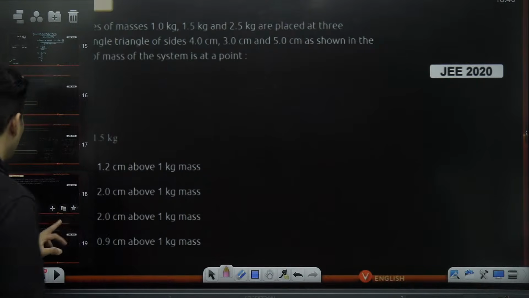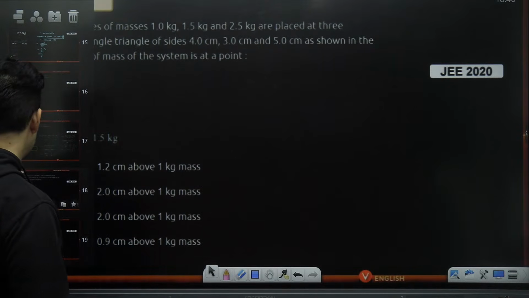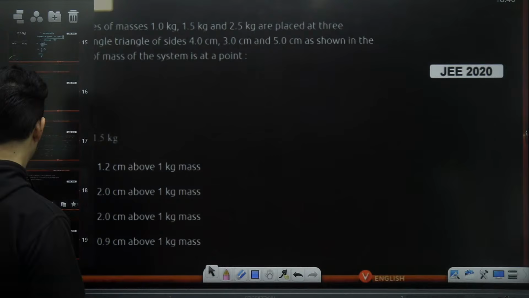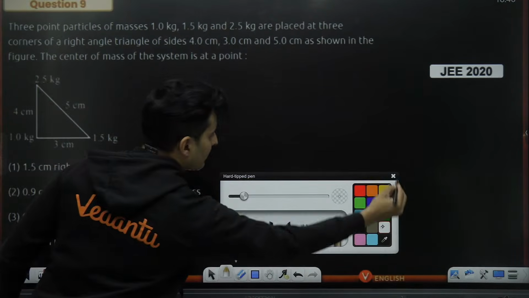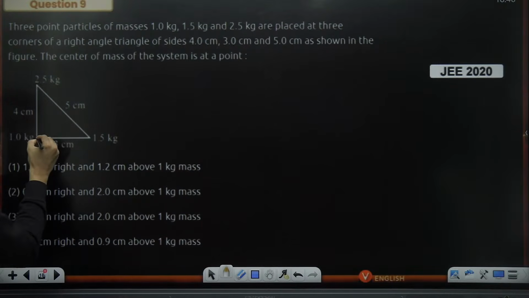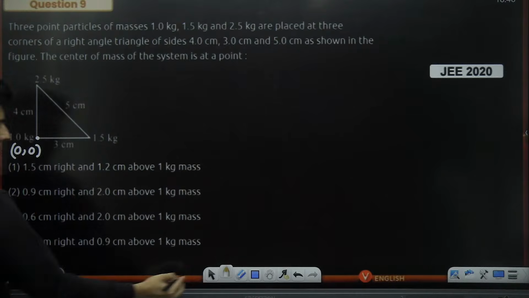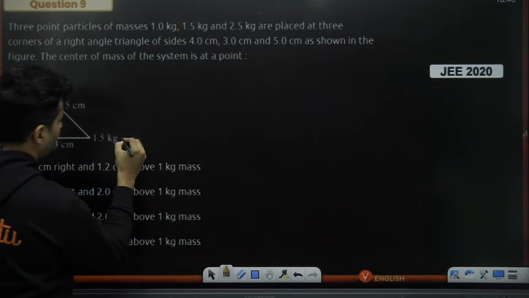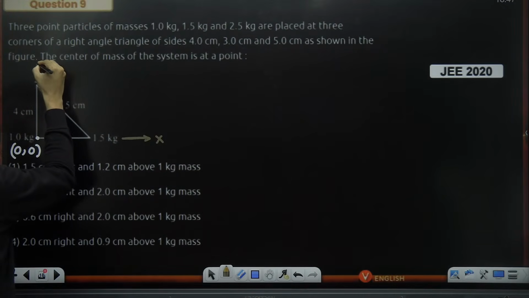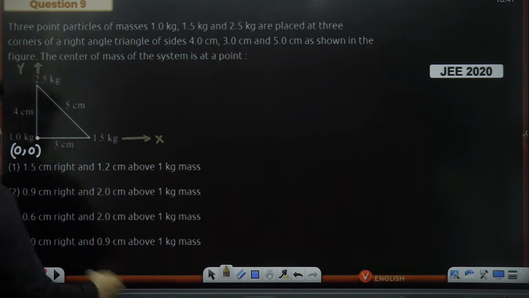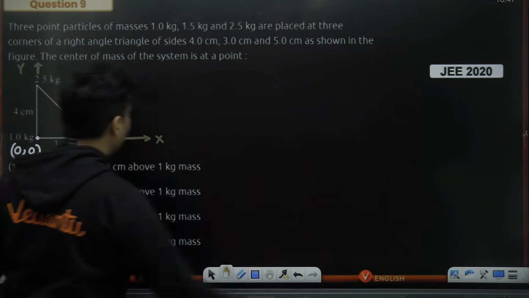Okay, there will be again 2 coordinates located. So I will solve it for x and y separately. But 1 second like that. Let me mark the coordinates. The first mass, let's say over here, has 0, 0 coordinates. I'm just taking this as my x-axis, I'm assuming. Okay, and this as the y. It was not given, I'm just assuming it for simplicity's sake.